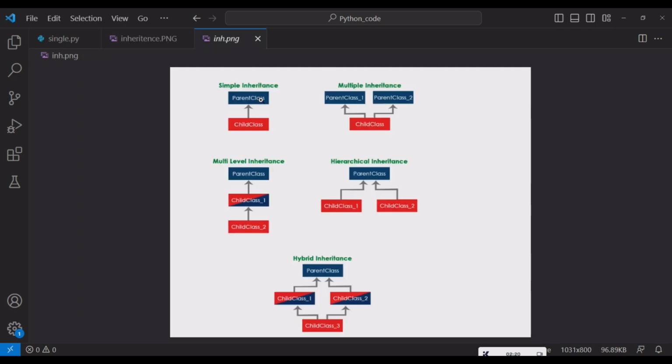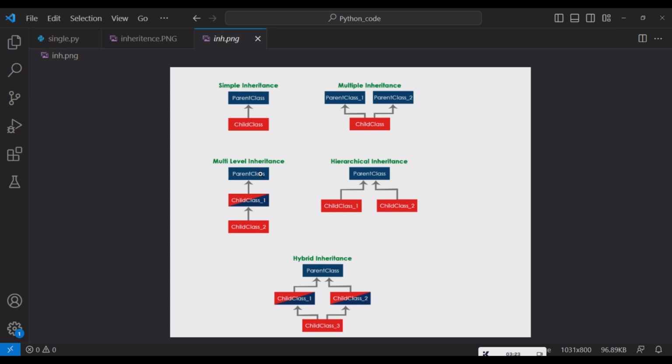In simple inheritance, there is a parent class and a child class. If the child class inherits the parent class, then we can reuse the methods and attributes from the parent class. And if you create an object for the child class, we are able to access the parent class methods and attributes.